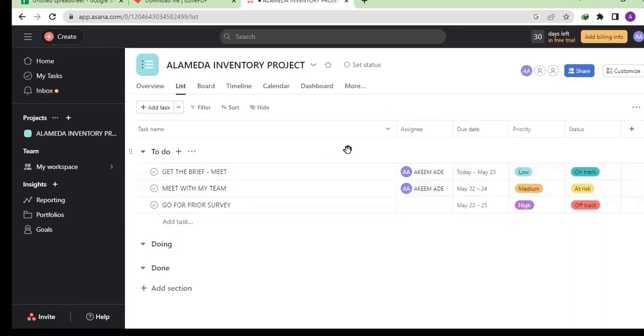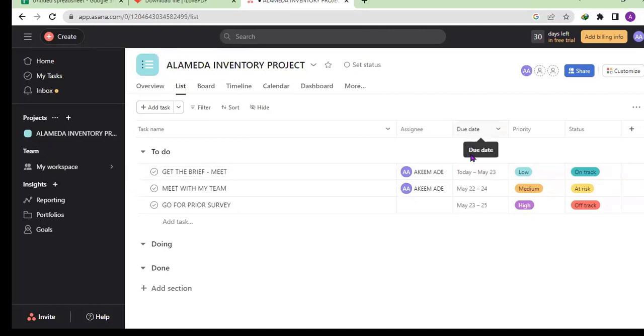So after 30 days, it still takes you back to the free forever. So let's say you want to add a task. You still add it from here. And what you do here is that here we have the get the brief.